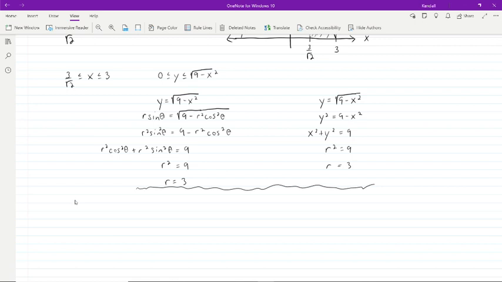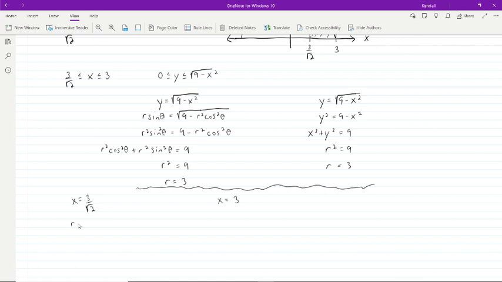So we have x equals 3 over the square root of 2. Let's see what information we can glean from that, as well as what we get from x equals 3. So x equals 3 over the square root of 2.